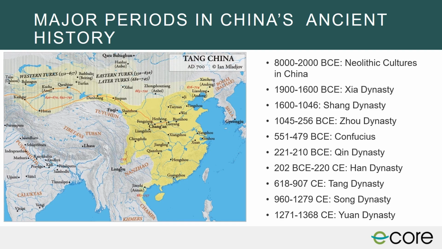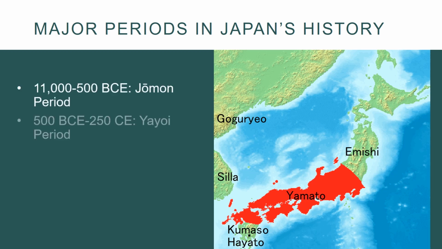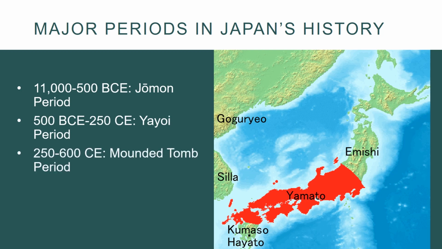This map shows you the territory of the Tang Dynasty in 700 CE. For the period of time under study, that is when the native Chinese dynasty reached its greatest territorial extent. This chapter not only covers the early history of China, but also the early histories of 2 other countries in East Asia, Japan and Korea. 4 periods in Japan's history are covered: the Jomon period, the Yayoi period, the Mounded Tomb period, and the Asuka Nara period.